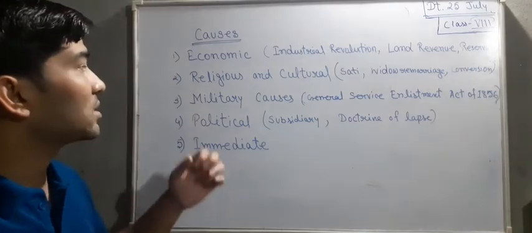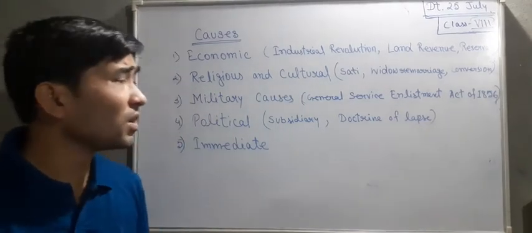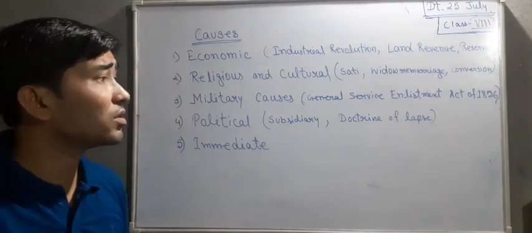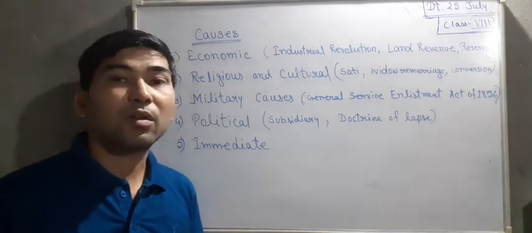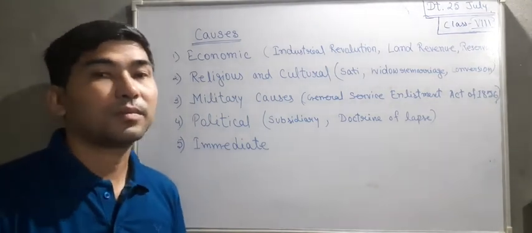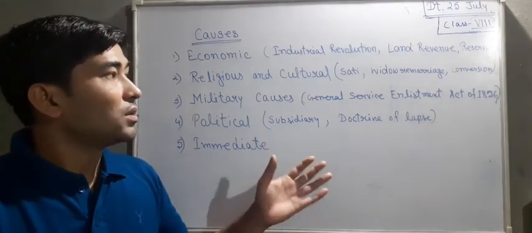Next come the religious and cultural causes, where in the religious cause we could see the sati system and widow remarriage, which belong to the Hindu community.